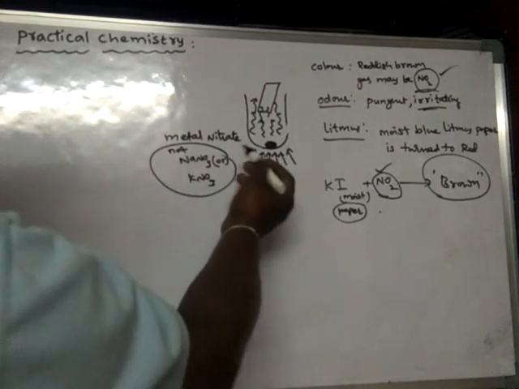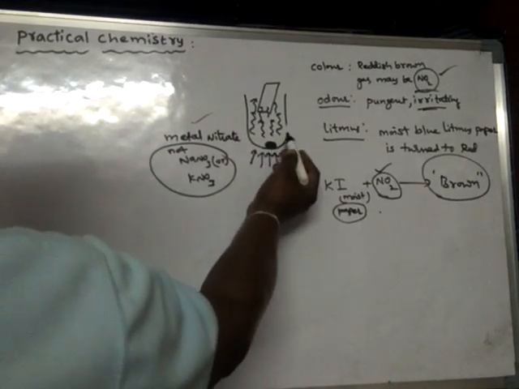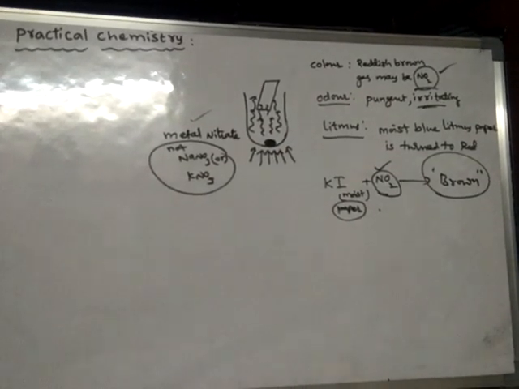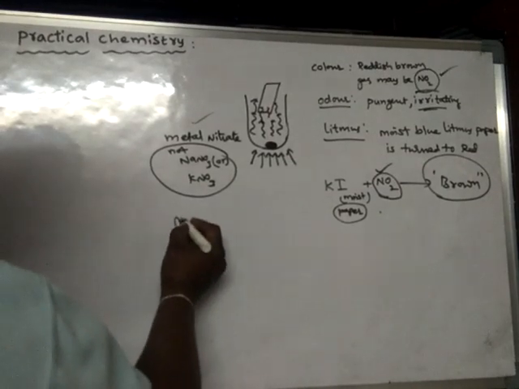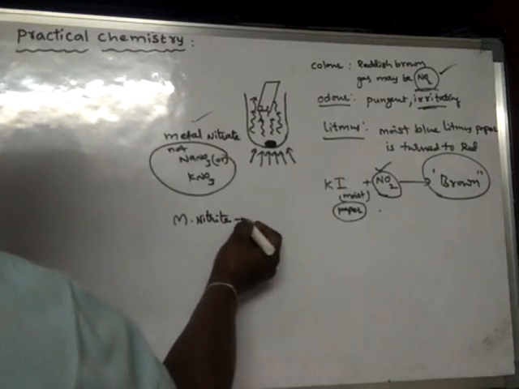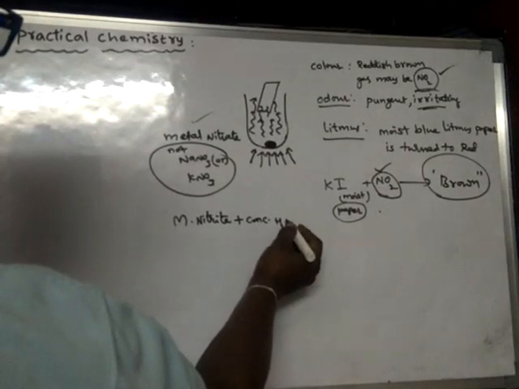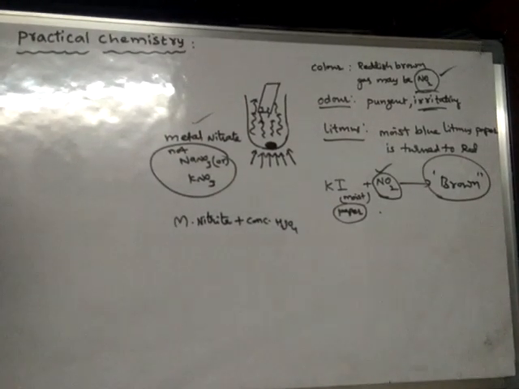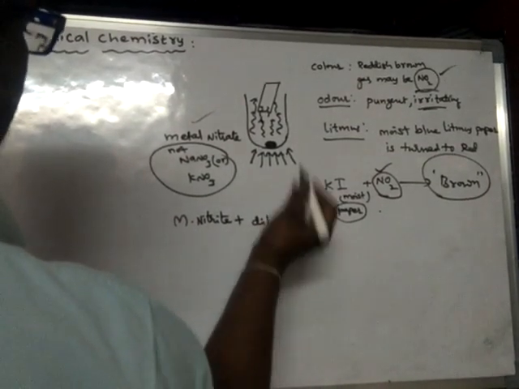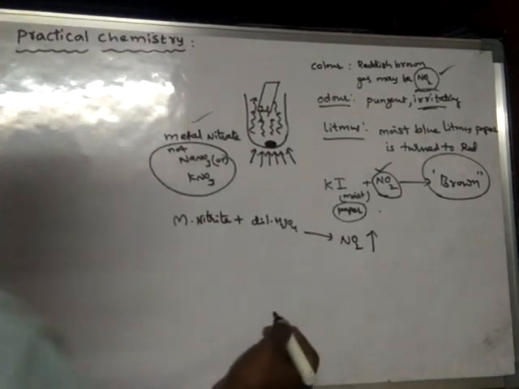See, here we have chosen metal nitrate for the production of NO2. NO2 can also be prepared by the reaction of metal nitrite with dilute sulfuric acid, and even in that case you will get NO2 gas.